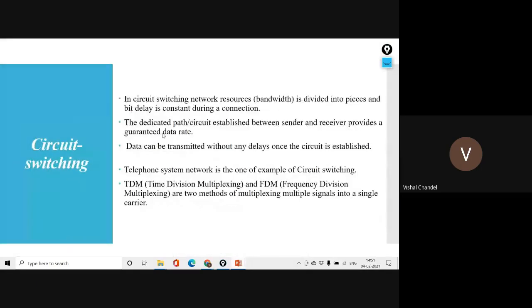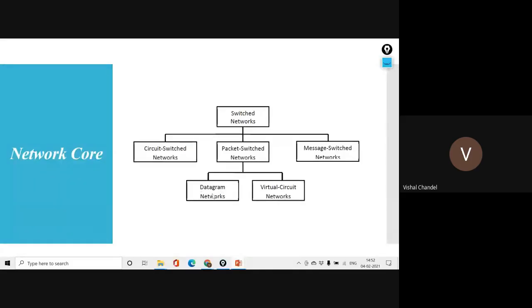Now, we were not satisfied with circuit switching because it may take time. So we shifted to packet switching, and our internet became very comfortable and works on packet switching. We have divided packet switching into two parts. First is the datagram network, and second is the virtual circuit network. So now let's understand what the datagram network and the virtual circuit network are.